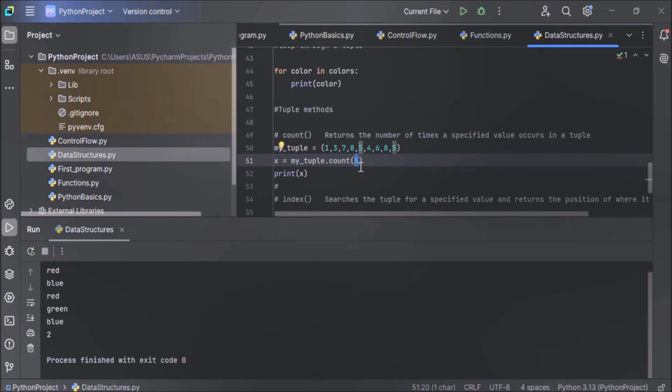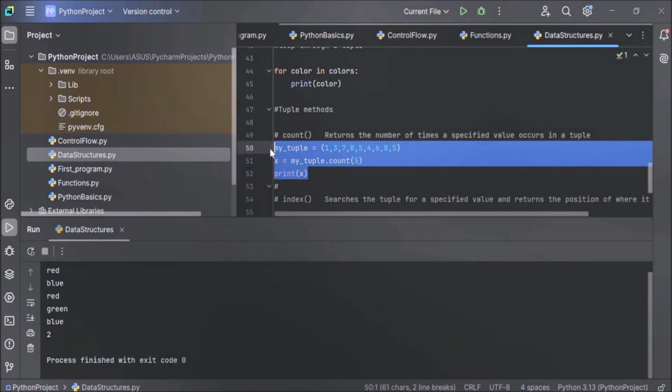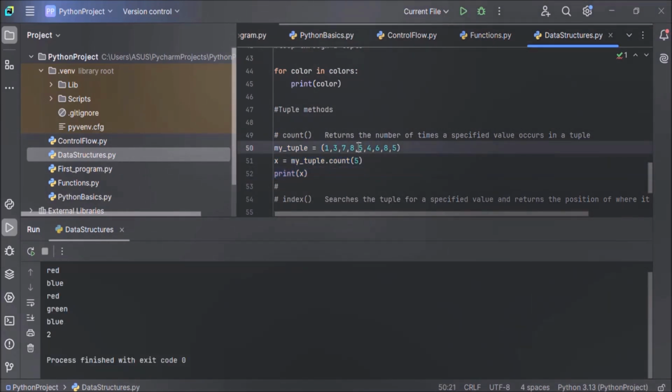I want to count the occurrence of value 5, so I have specified 5 here. This statement will return the number of times value 5 appears in the tuple, and that return value is stored in this variable x. After this, we are printing the value of x to display it on the output window. Now let's execute this and see the output. So 5 is coming 2 times, 1 here and 1 here. You can see the output 2. This count method has returned 2.